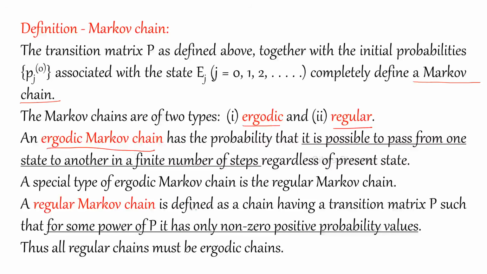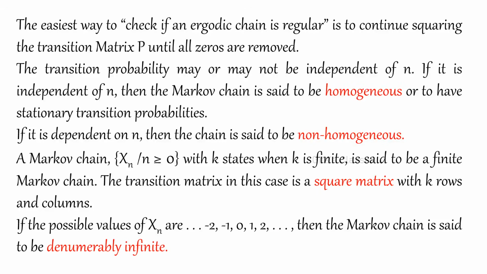Regular is defined as a chain having a transition matrix P such that for some power m, P to the power m has only non-zero positive probability values. Thus, all regular chains must be ergodic chains. When we do problems, we will find out whether a chain is ergodic or regular.